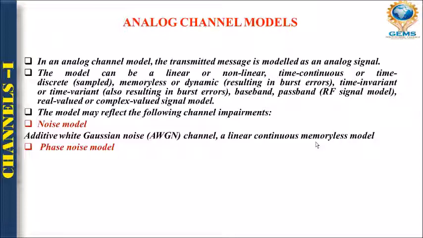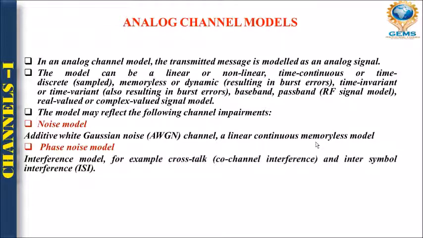Memoryless model means it does not have any buffer in it. Next one is your phase noise model. This phase noise model is basically used for your crosstalk. Crosstalk means what? Suppose you are speaking to someone and some voice is coming from behind. So this is known as your crosstalk. That means somebody is crossing your talk. Okay, fine.